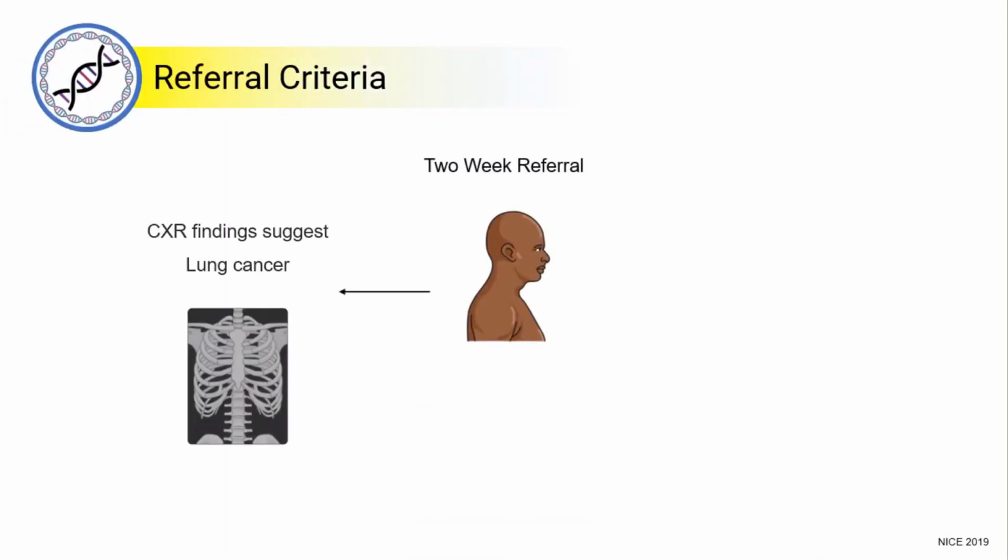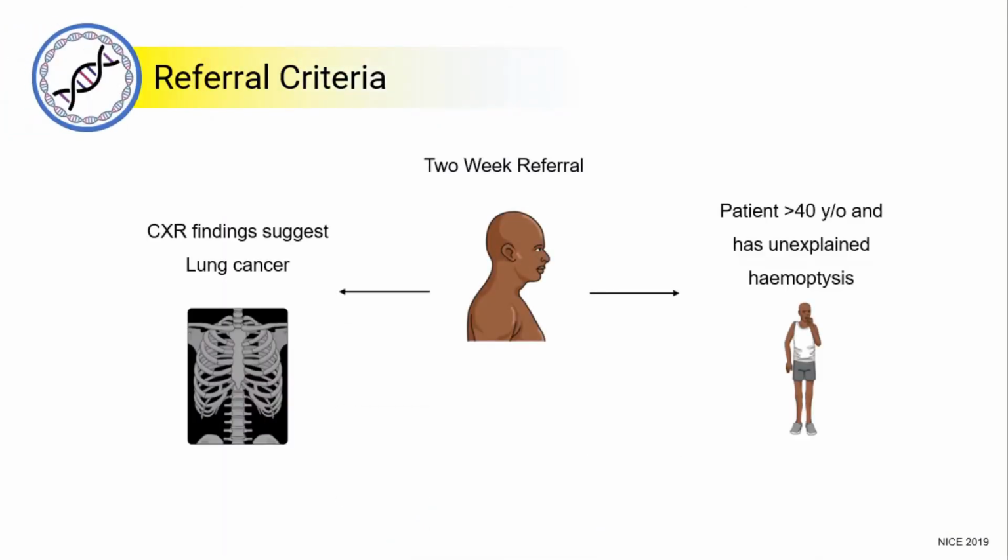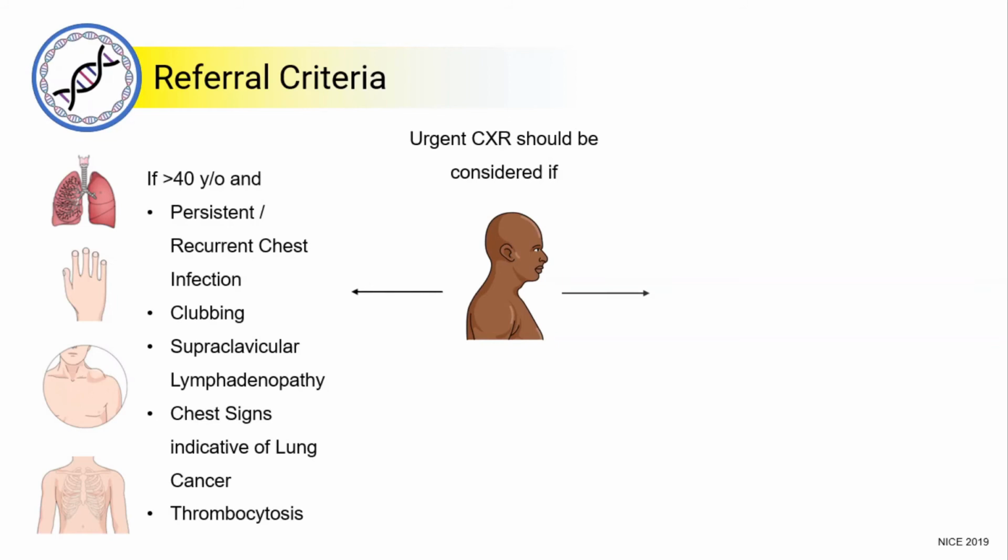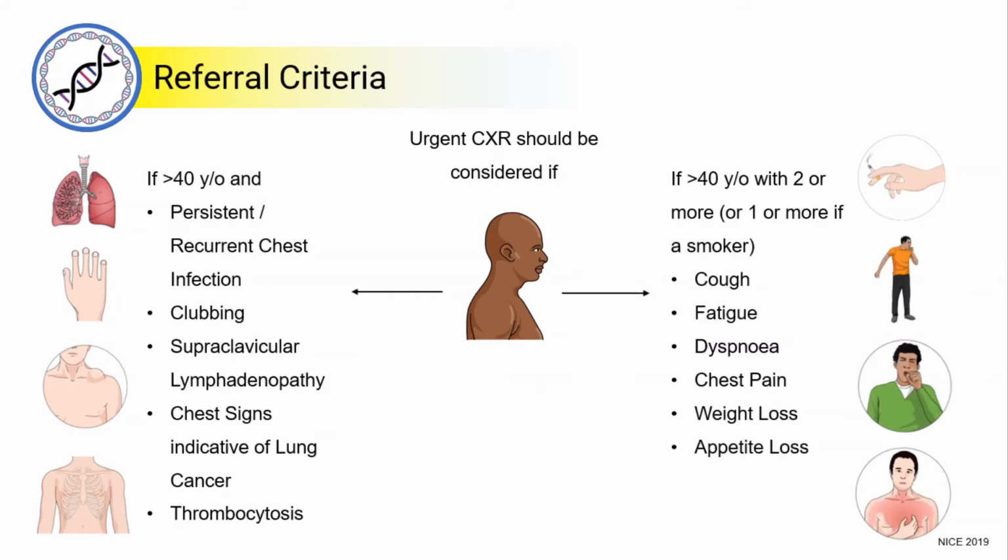A 2-week referral for suspected lung cancer should be done if there are chest X-ray findings that suggest lung cancer, or if the patient is over 40 years of age and has unexplained hemoptysis. An urgent chest X-ray, performed within 2 weeks, should be considered if the patient is over 40 years old and has persistent or recurrent chest infections, clubbing, supraclavicular lymphadenopathy, chest signs that are indicative of lung cancer, or thrombocytosis.